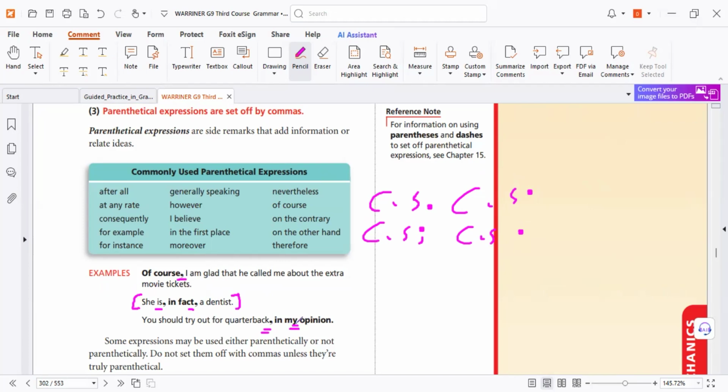Here, in my opinion, to tell you this is the writer's opinion. Here, I believe, to tell you that the writer believes that. Moreover, the second, it's additional to the preface. Those expressions can help you to understand more than the meaning. As I told you, transition words to organize ideas. That's why